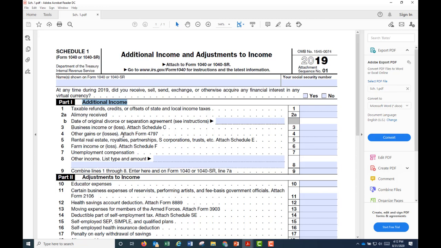Business income, other gains and losses, rental income, farm income, unemployment compensation, and line 8, other income. So this appears to be other income. Let's fill that in. Paddling trip for $450. And look at line 9, that's the total, and we will report the total on line 7A of Form 1040.